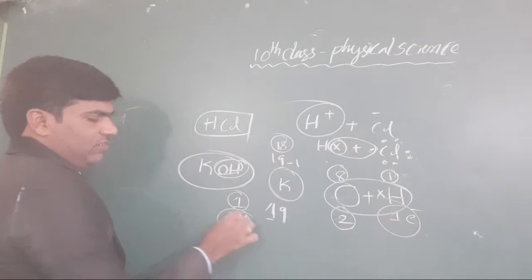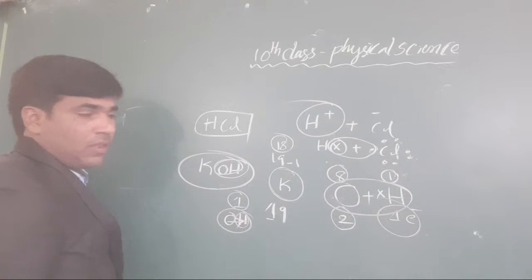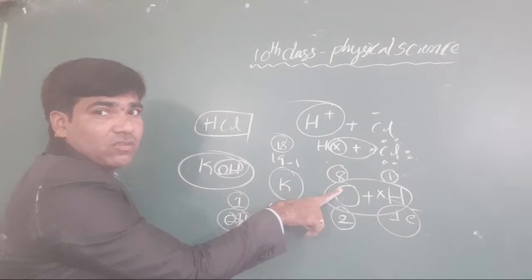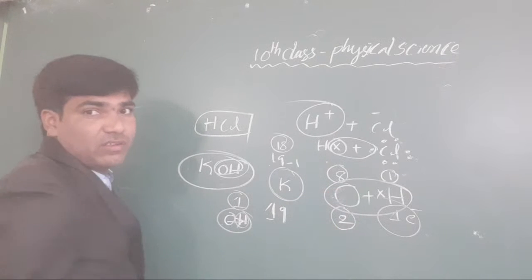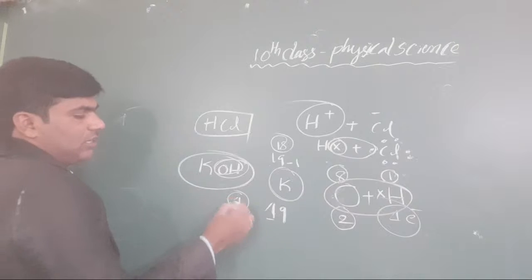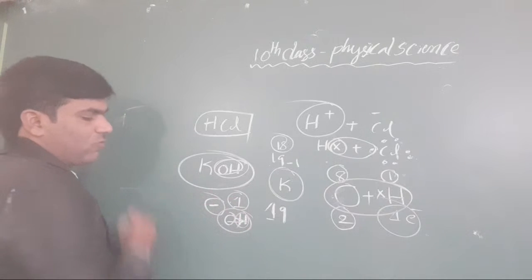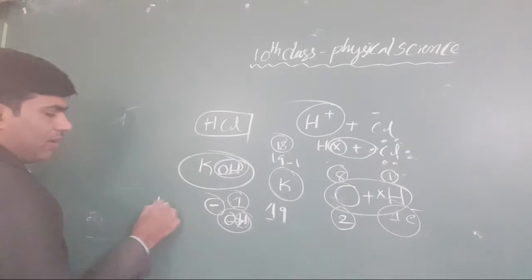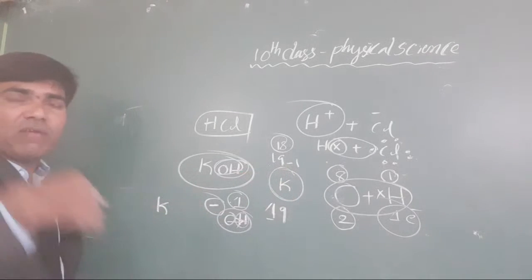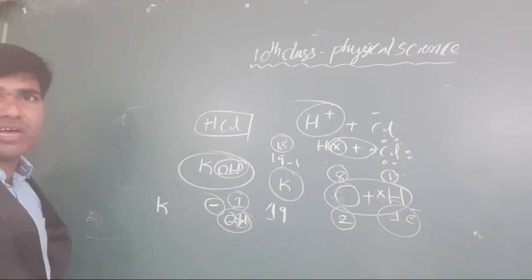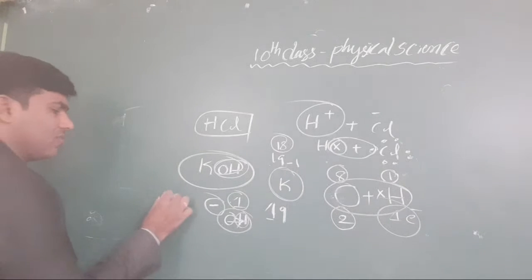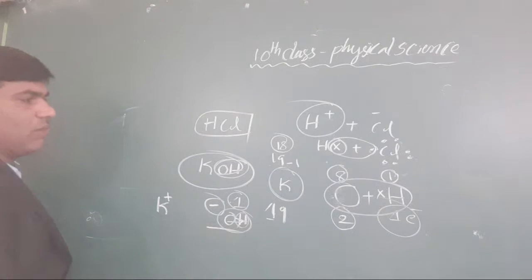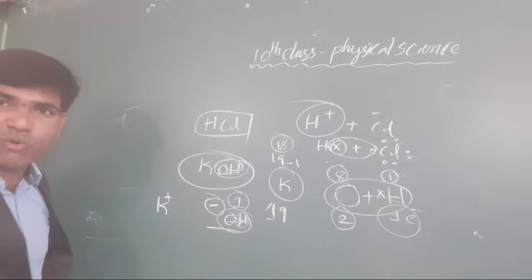H is already satisfied with an oxygen electron, and one more electron is needed for oxygen. So it becomes OH minus, because it requires one electron. K has one excess electron in its outermost orbital, and it loses it, so it becomes K plus. Okay, now OH minus. Understood, all of you?